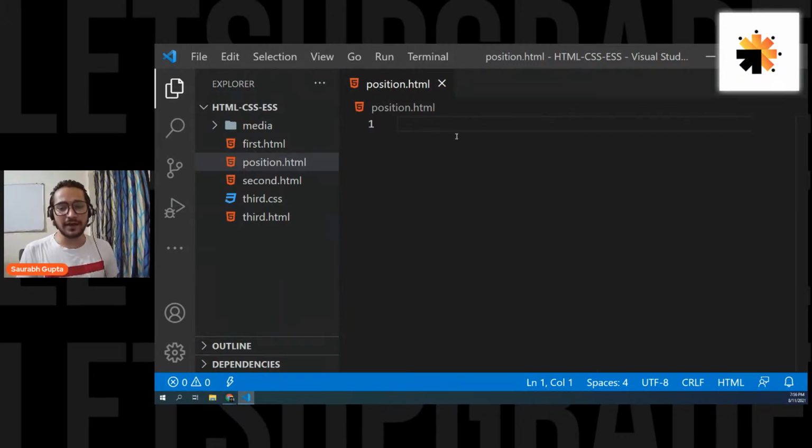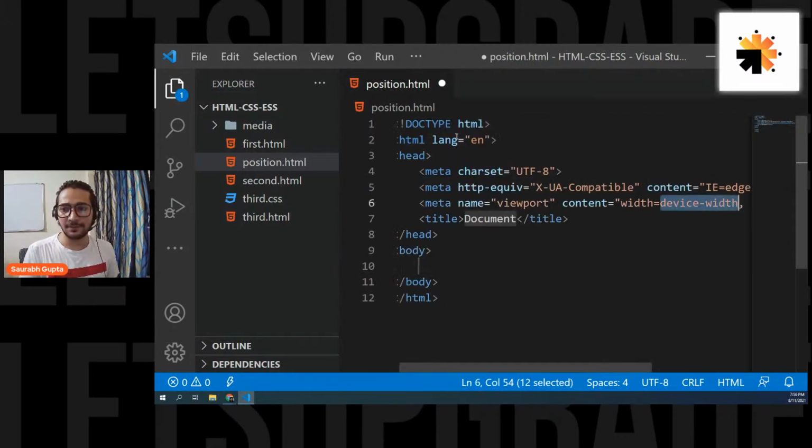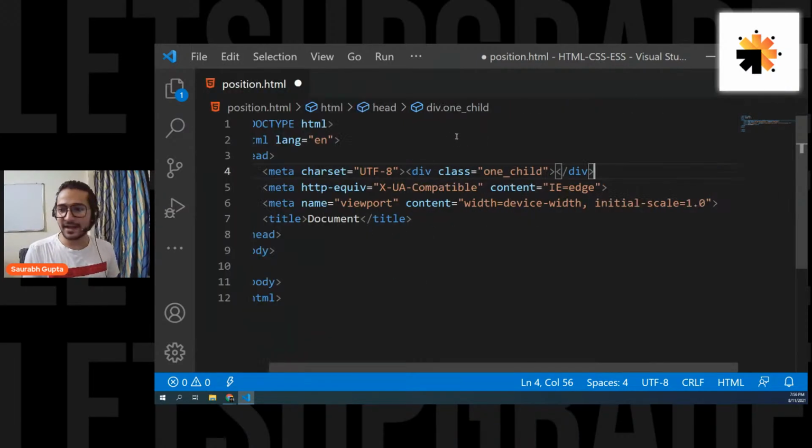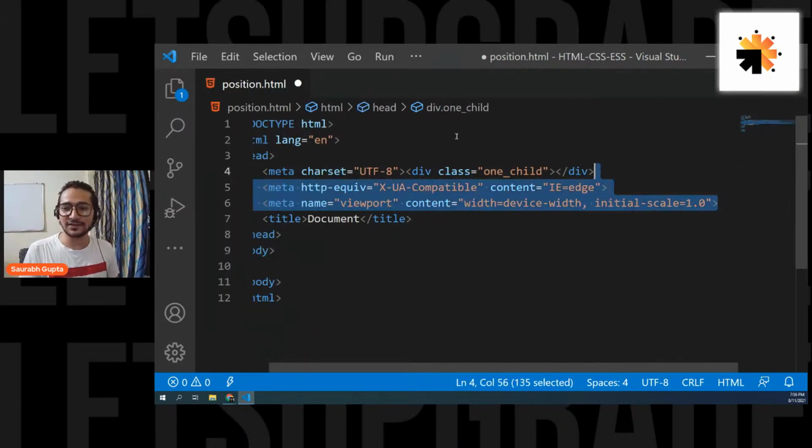Okay, now guys, let's move ahead. Let's write the basic HTML. Right now we don't need the meta tags, so let me just remove them.